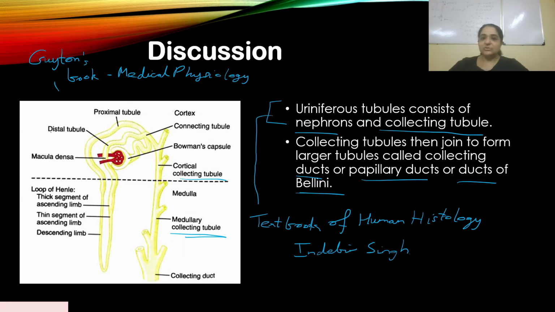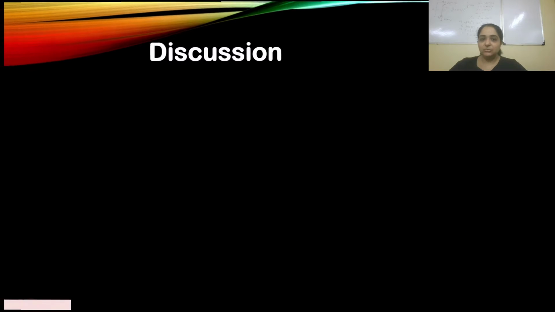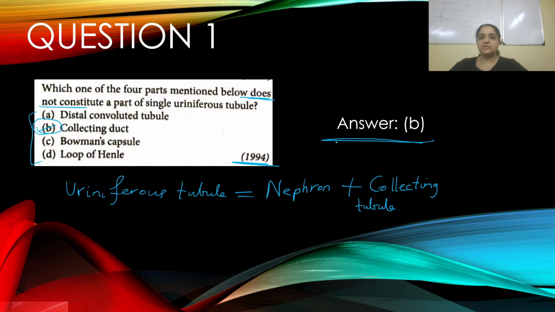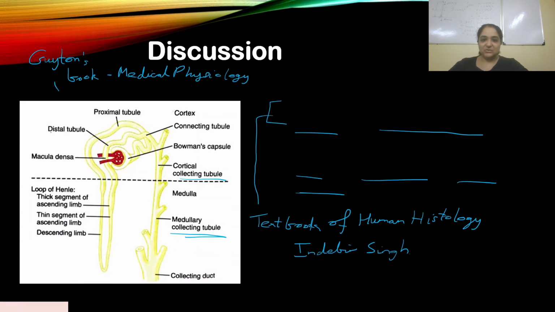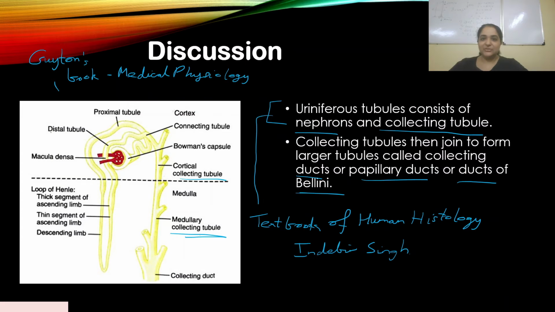The definition of uriniferous tubule consists of nephrons and collecting tubule. Clear? Don't get confused: uriniferous tubule is not equivalent to nephron. You have to get that concept clear. According to the options, it was easy to assume that if a uriniferous tubule is equal to nephron, then clearly collecting duct is not part of the answer. But what if they had given you something else? Just be careful when you're answering this question. I hope this was clear. Let's move on to the next question.